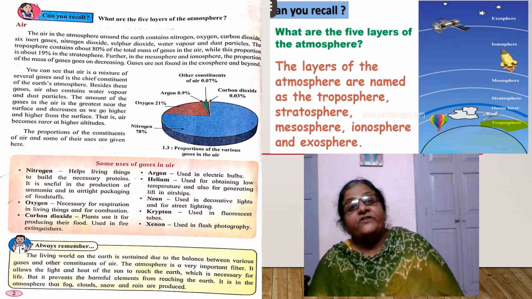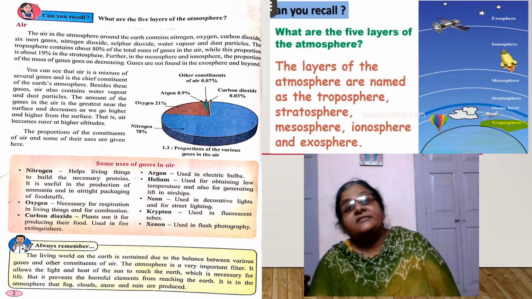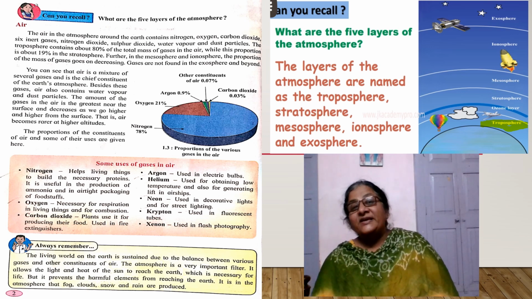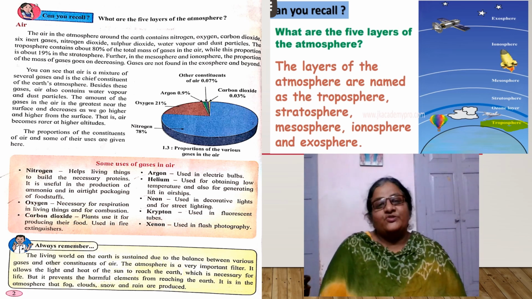Understood? After the troposphere we see the second layer, the stratosphere, then the third layer, the mesosphere, then the ionosphere and the last one, the exosphere.